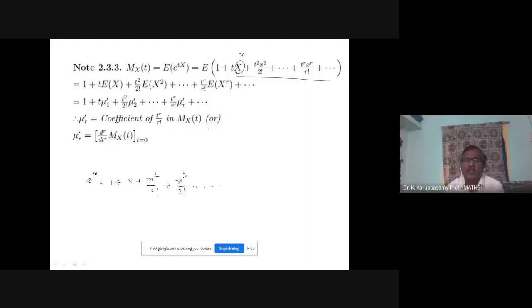This is small x. 1 plus, oh sorry, this is capital X. Remaining things are capital X. Next line, it will be updated.